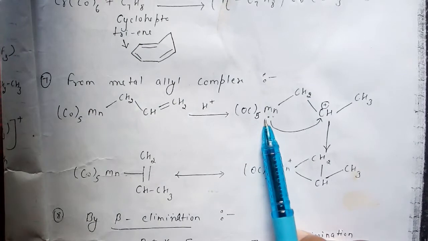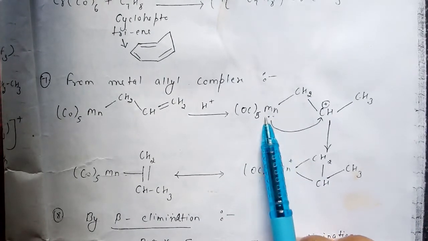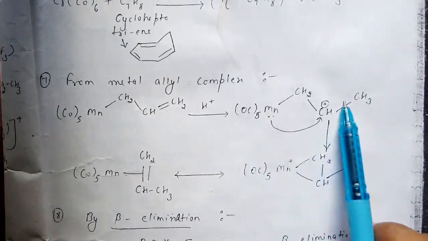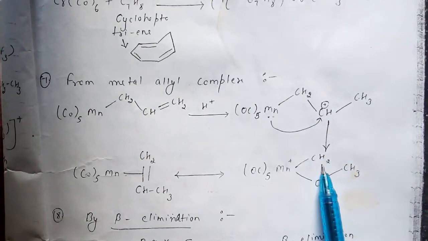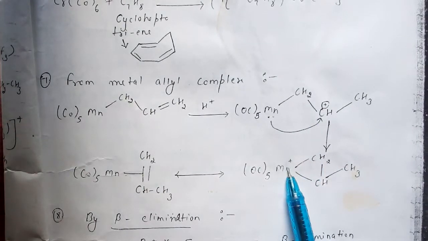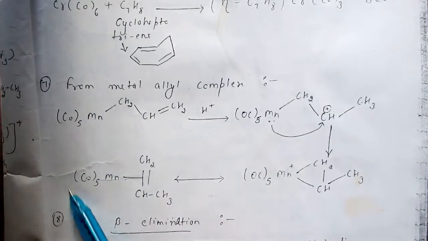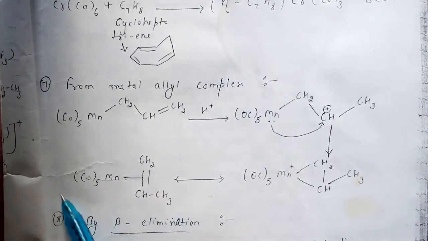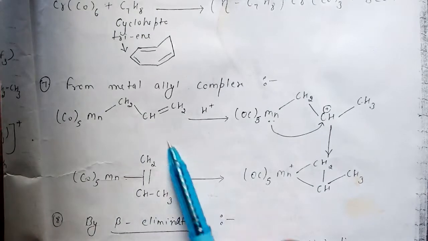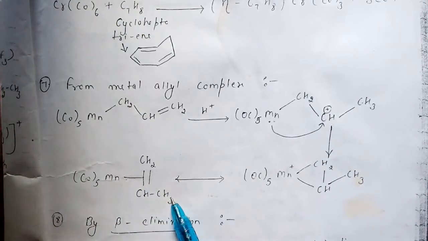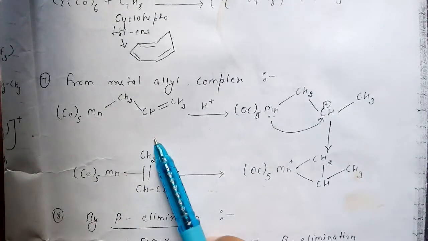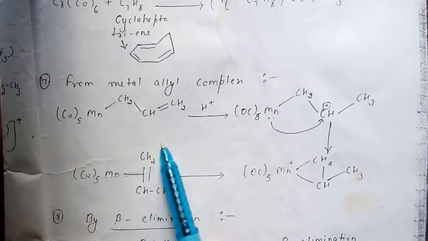Here is a lone pair. It means there is a shifting of electrons, right? In the next step it will get a positive charge here, and the product formation will be something like this: manganese with carbonyls, and here is a double bond formation. So you can say it is propene combination.